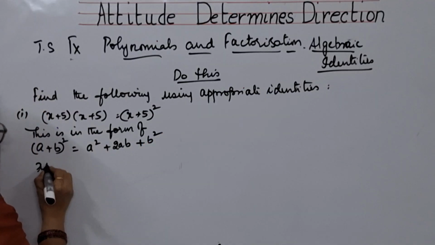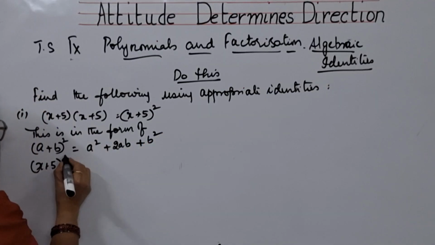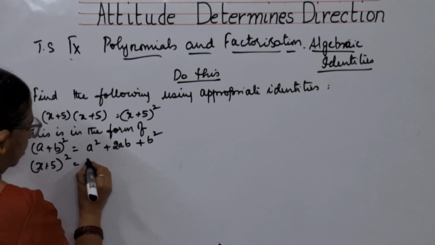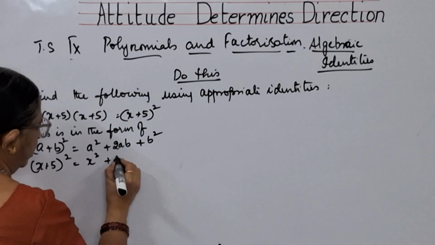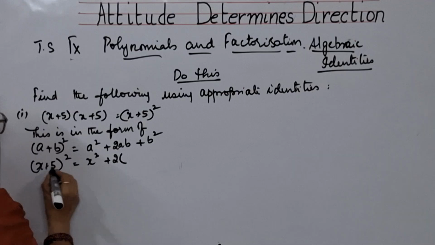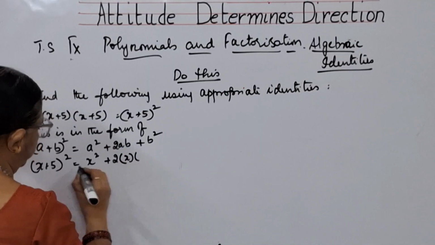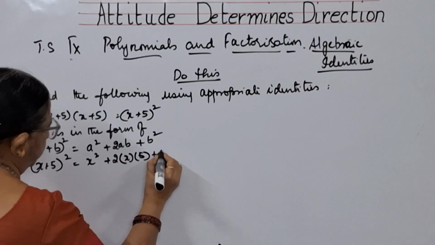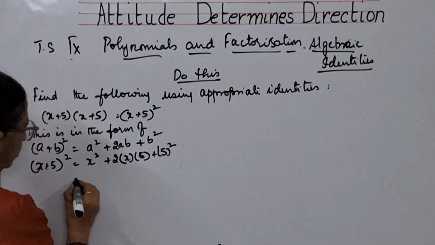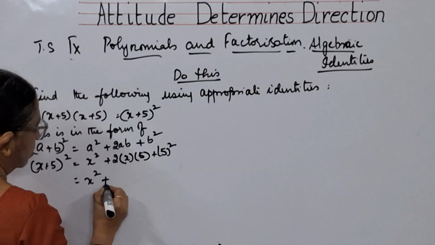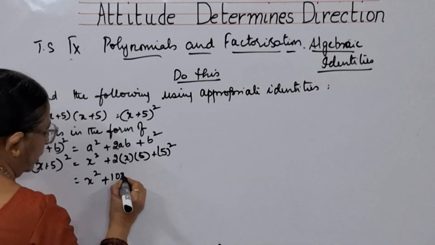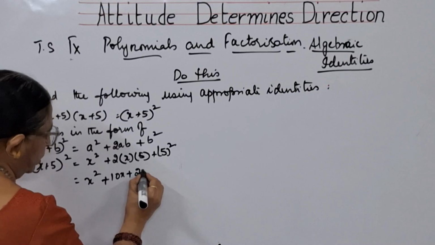So x plus 5 whole square is equal to, in the place of a, x, plus 2 into, in the place of a, x, and in the place of b, 5 plus 5 square. Means what, children? x square plus 2 5s are 10x plus 5 5s are 25.